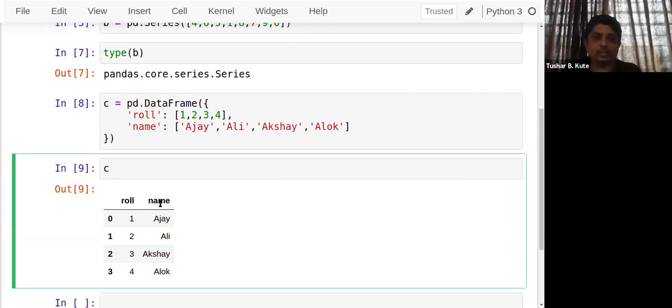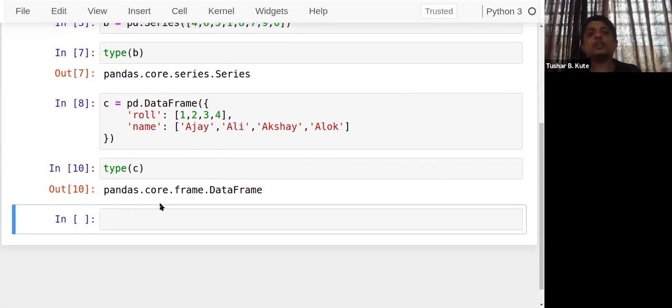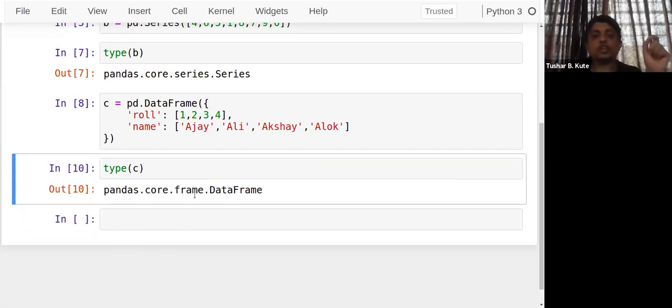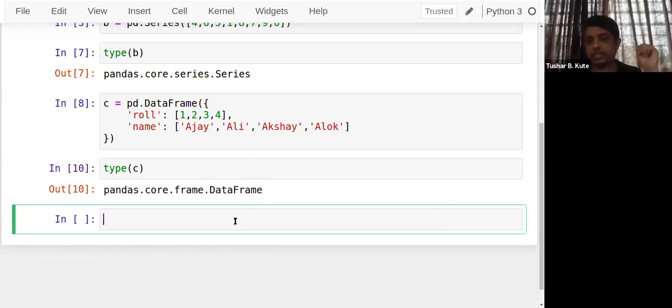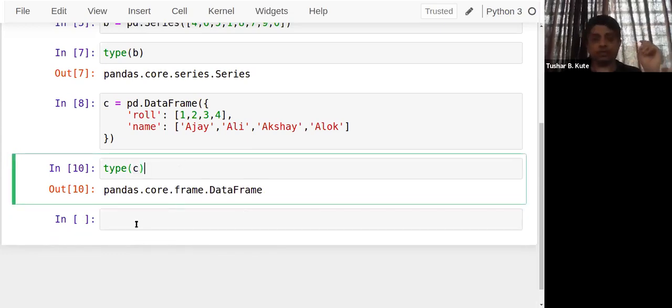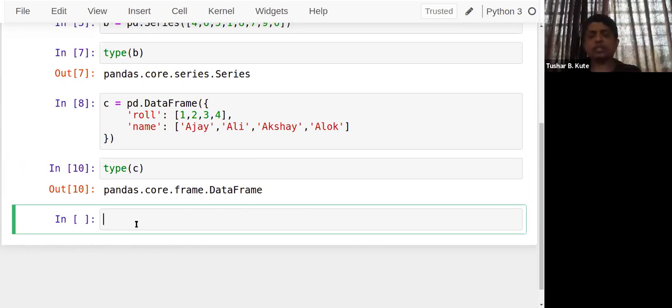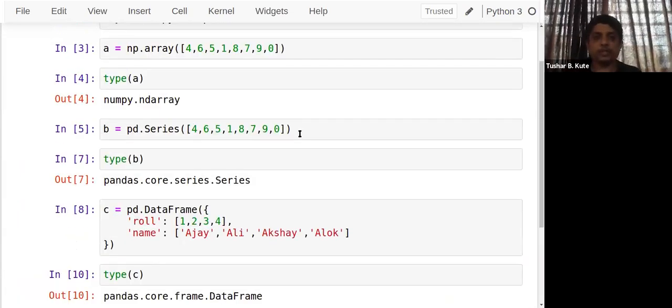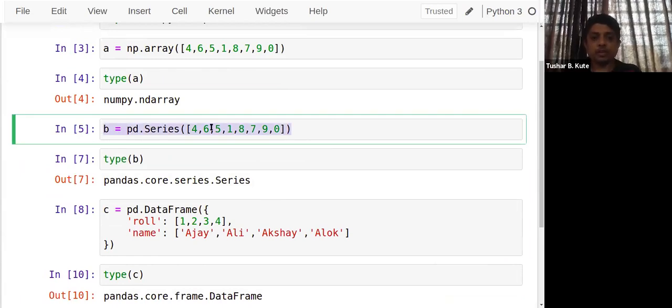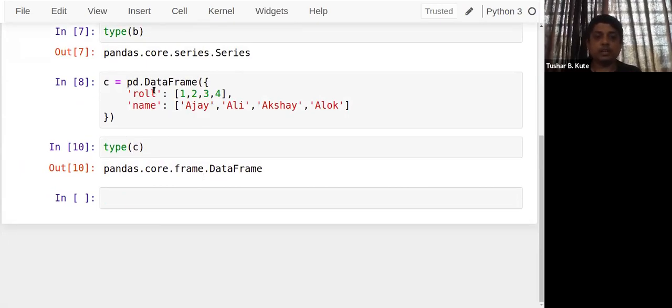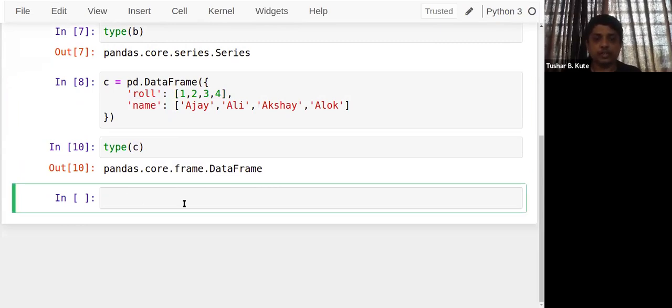And if you see the type of this c, it is an object of pandas.core.frame. So inside this subpackage, the DataFrame class is present, whose object is c. Okay, fine. So this is the method that we use to create a DataFrame. So DataFrame and Series, two are there. Even a DataFrame is a collection of series also. Wait a minute, I'll show you.